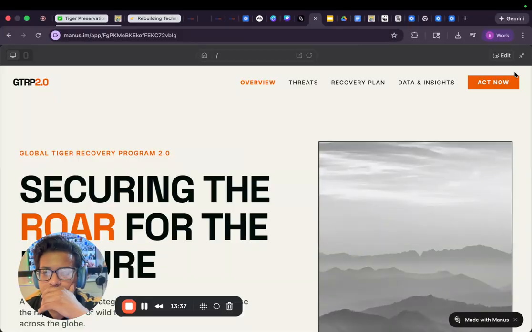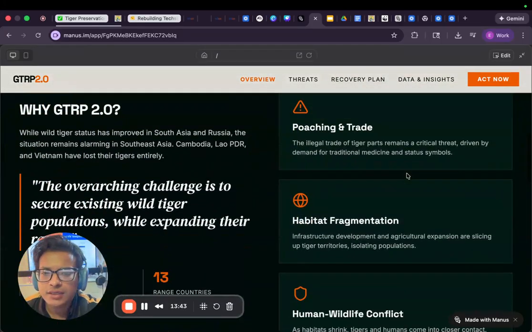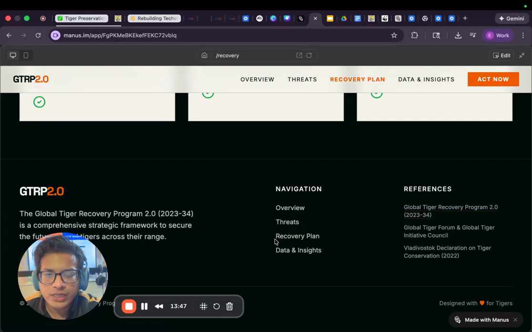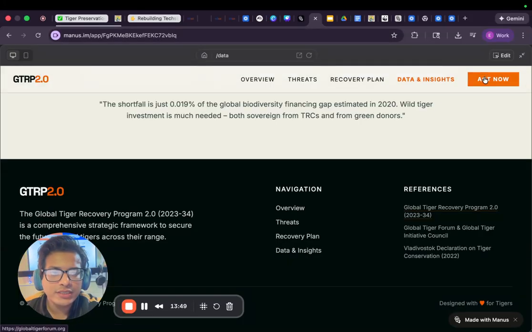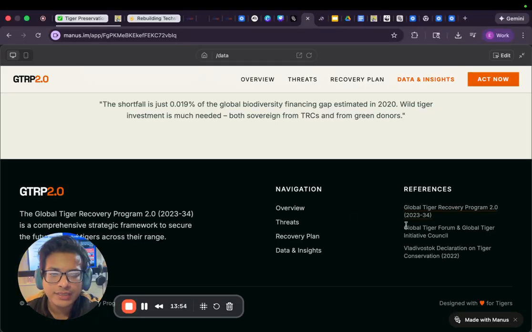Securing the roar for the future. Okay, all right, I like that effect here. It would have been cool to see a tiger. Okay. View full action portfolios. It normally does not do the whole site all at once. Great. Take action now takes us to where we got some of the info. It looks like there's some other info down here. Designed with love for tigers.